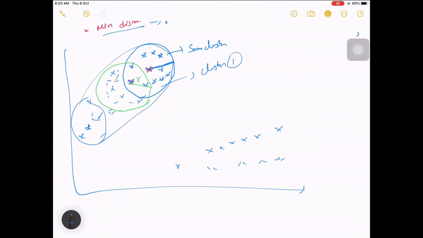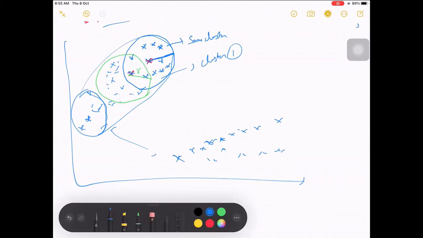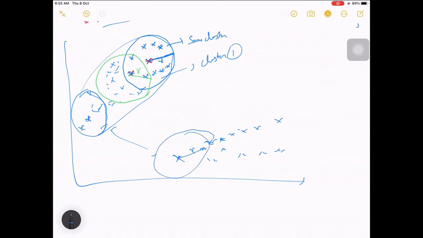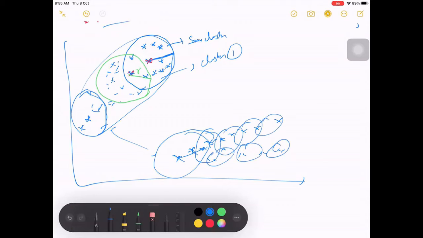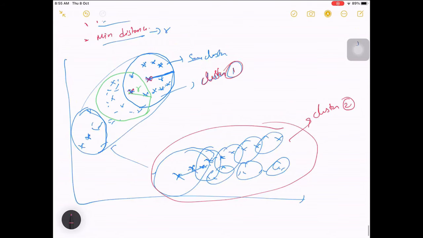None of these circles will include the points over there, because those are very far and not within reach of this circle. So for those points we iterate again. I check what is within this circle and find these, and similarly for this one I find these. Like this, they will form one more cluster. We have iterated over each point, checked, and formed the clusters.